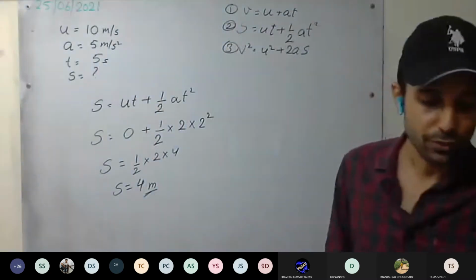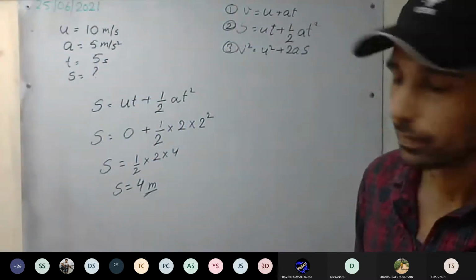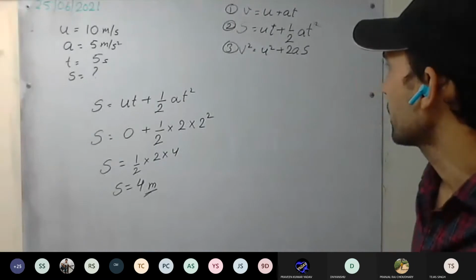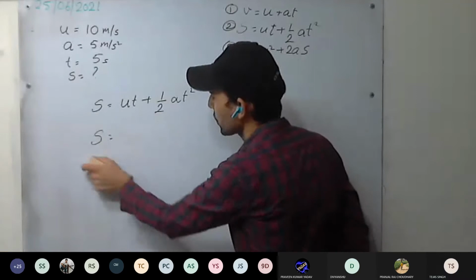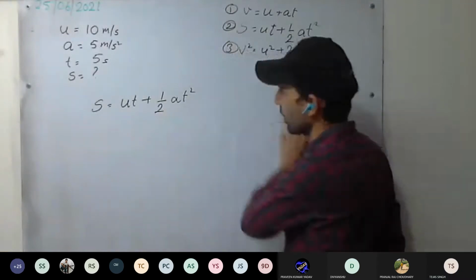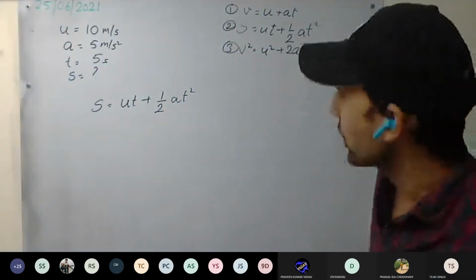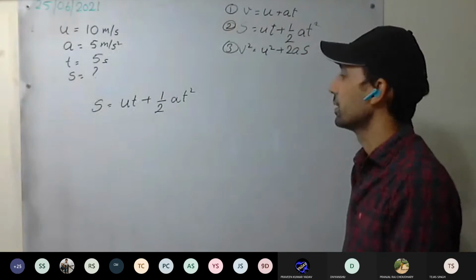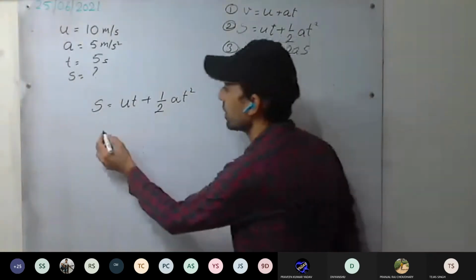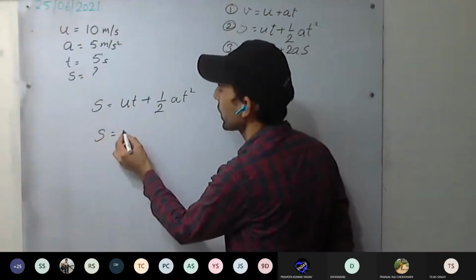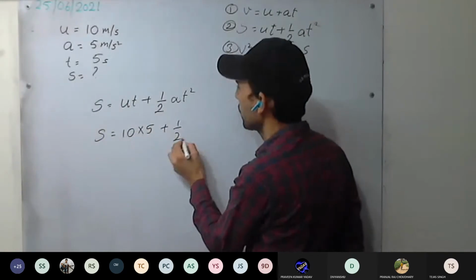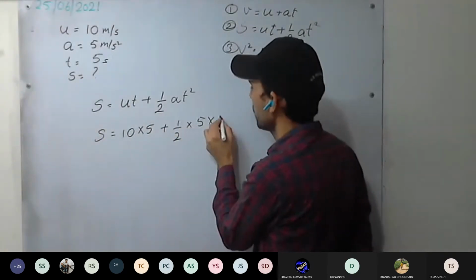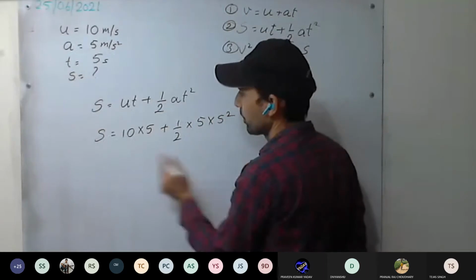Okay. Again, which equation do you have to use? You have to calculate distance, so the second equation. Okay, write the second equation and solve it. u is 10, so 10 into 5 plus half into 5 into 5 squared.